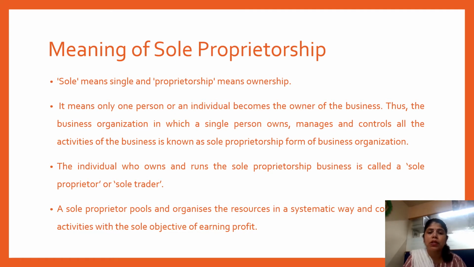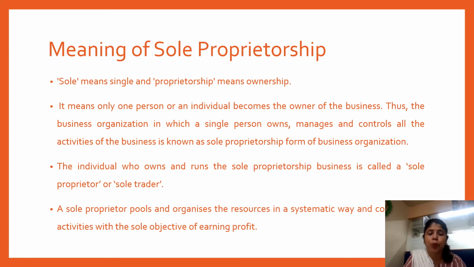Thus, the business organization in which a single person owns, manages and controls all the activities of the business is known as proprietorship or sole proprietorship form of business. The individual who owns and runs the sole proprietorship business is known as a sole trader or sole proprietor.